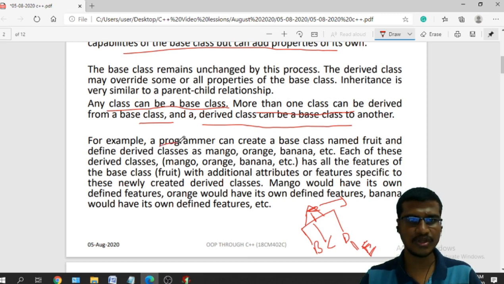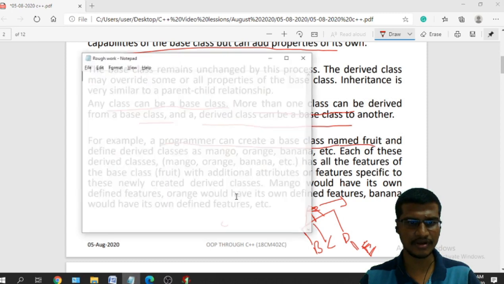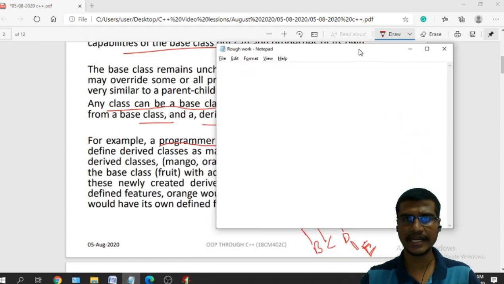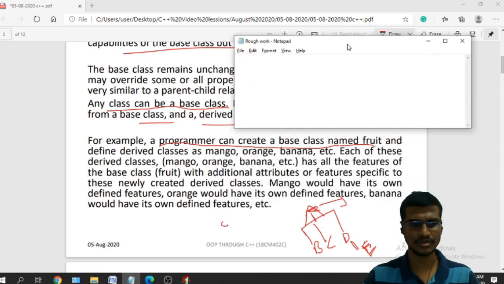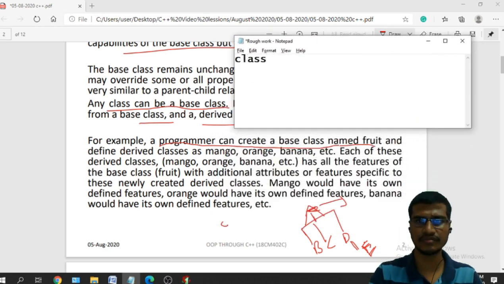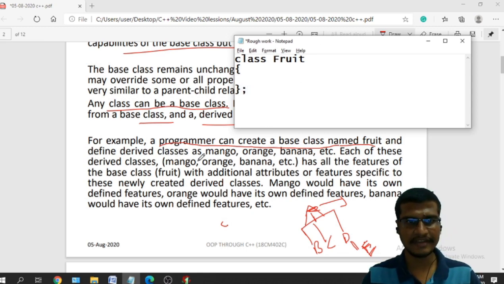For example, a programmer can create a base class named fruit. I will show with an example. He created one class called fruit class, and he can derive some other classes like mango, orange, banana.